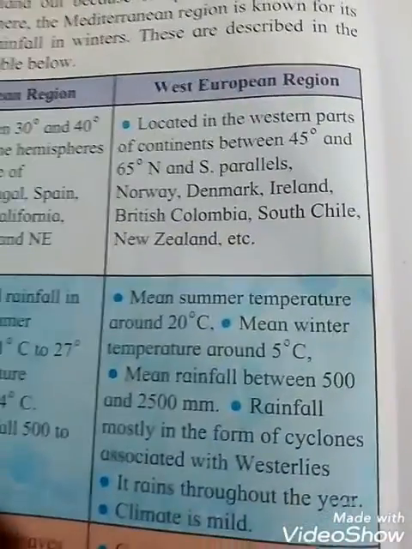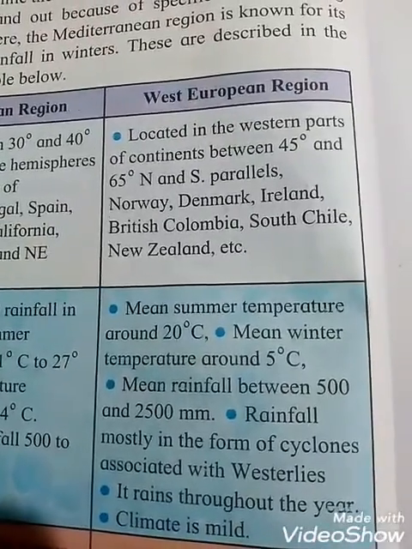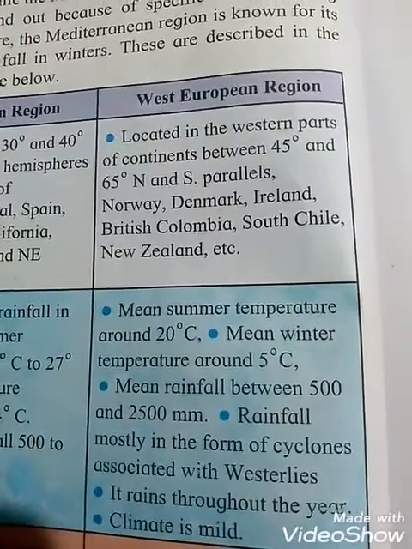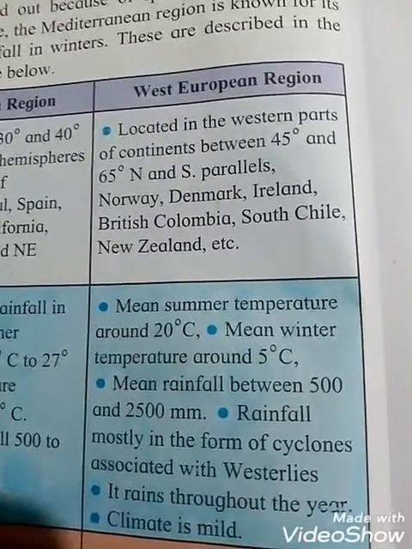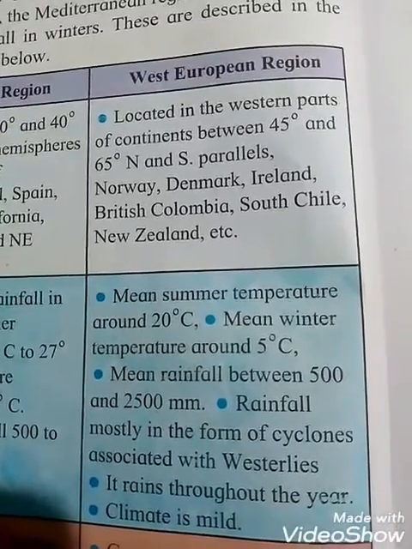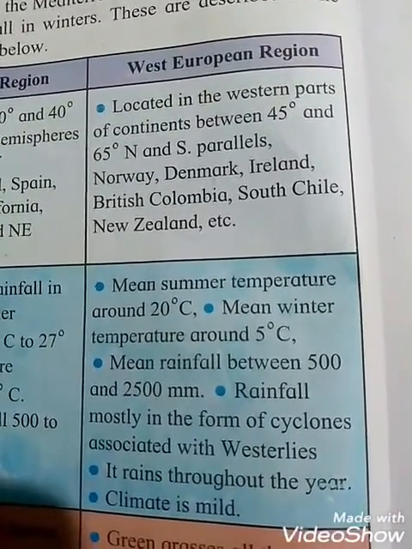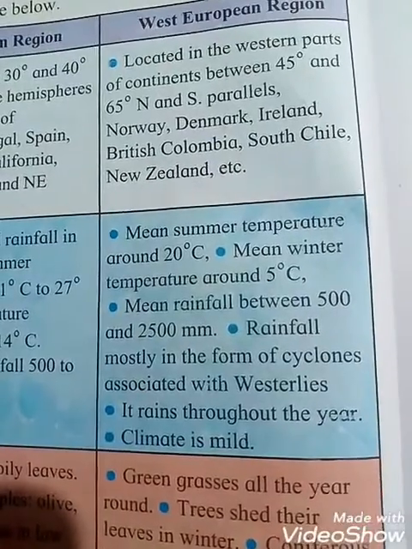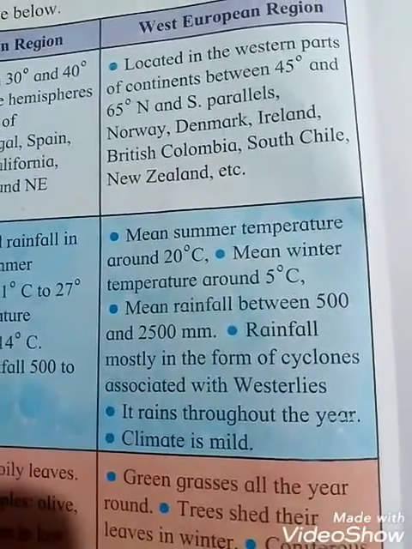Afterwards, see the West European region. So students, West European region, their location and area. It is located in the western part of the continent between 45° and 65° north and south parallel, students. That is Norway, Denmark, Ireland, British Columbia, South Chile, New Zealand, etc. Climate here: the summer temperature is around 20 degrees Celsius, students, and the mean winter temperature is around 5 degrees Celsius.